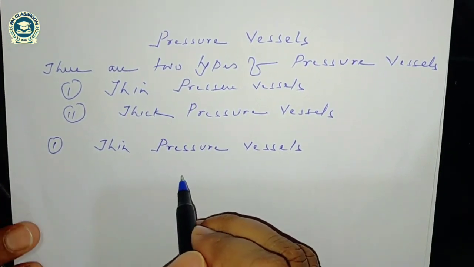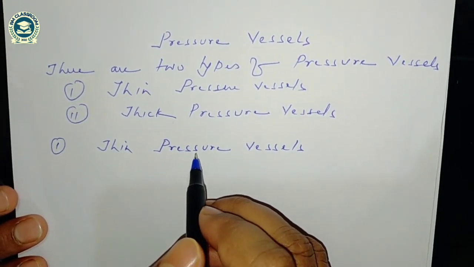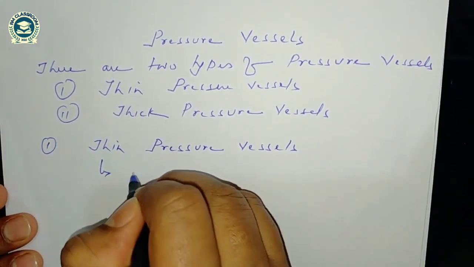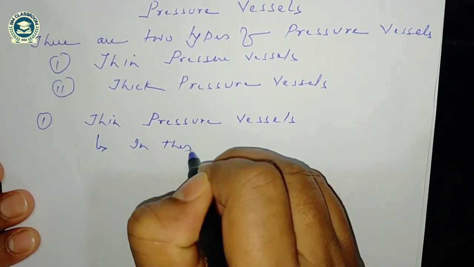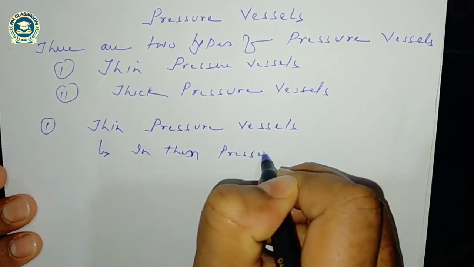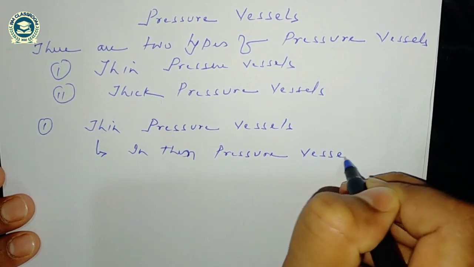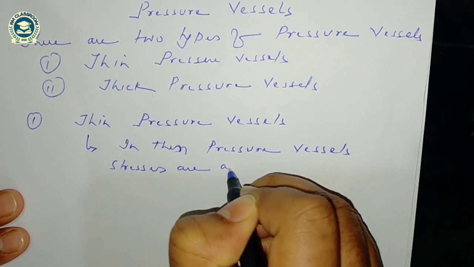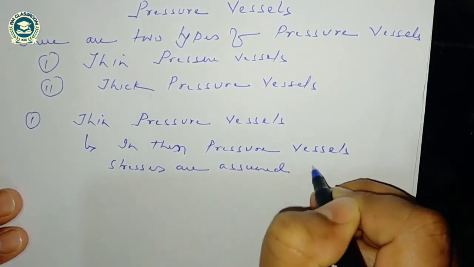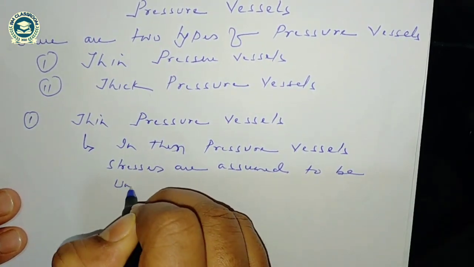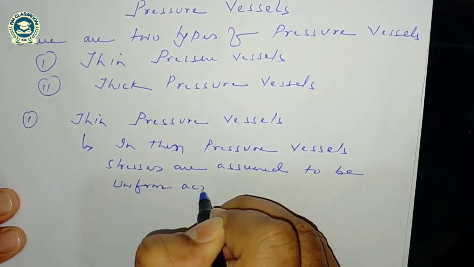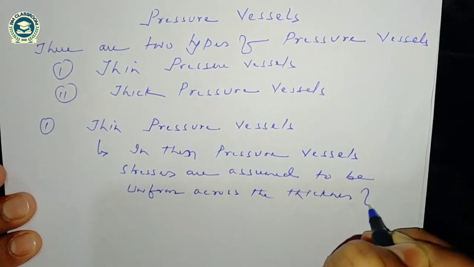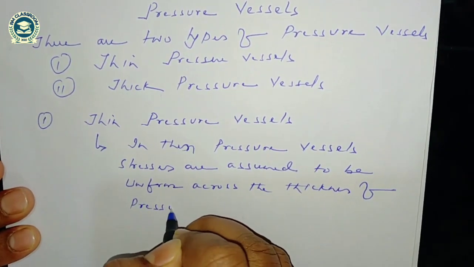In thin pressure vessels, generally we assume that stresses are uniform across the thickness of the pressure vessel.